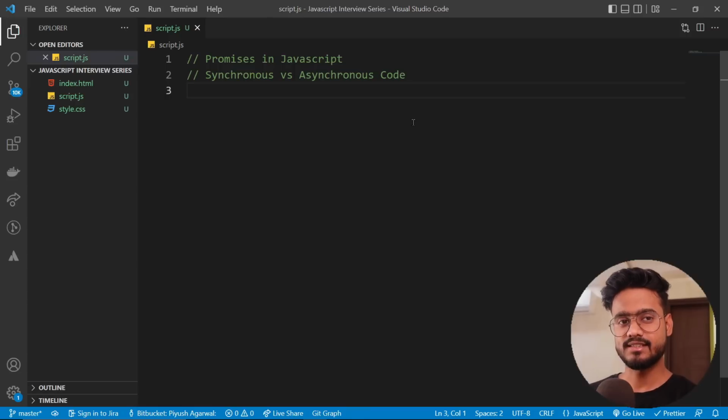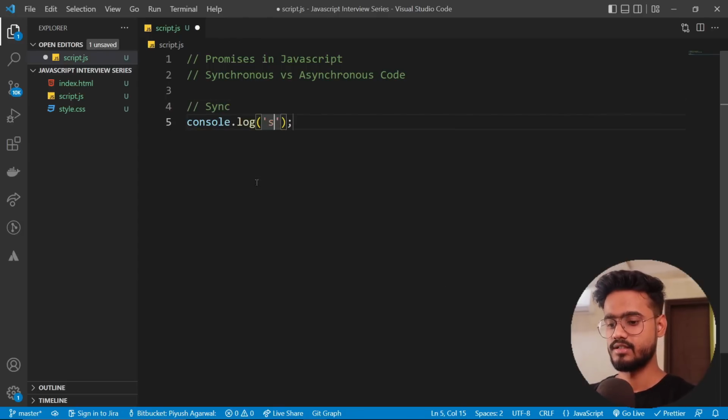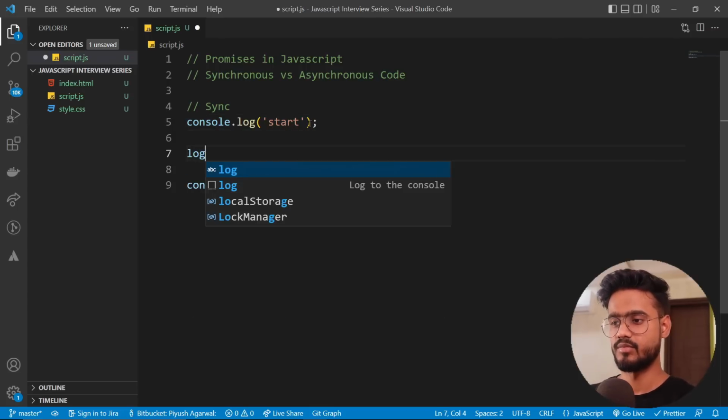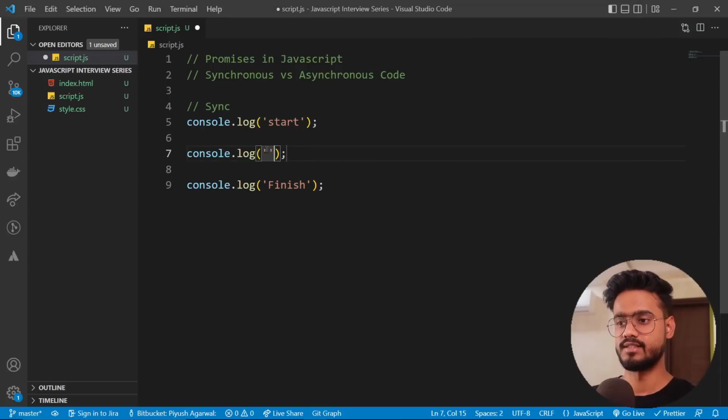So we're gonna deep dive into what promises are very soon, but let's start from the absolute scratch. So let's discuss the difference between synchronous and asynchronous code, because promises is an asynchronous code, right? So you should know the difference between what a synchronous code is and an asynchronous code is, just in case your interviewer asks you this question as well. Let's take a basic example of synchronous code. So I'm gonna console log start, finish, and in between these, I'm gonna put another console log, which will say subscribe to Roadside Coder, which you should if you haven't yet.